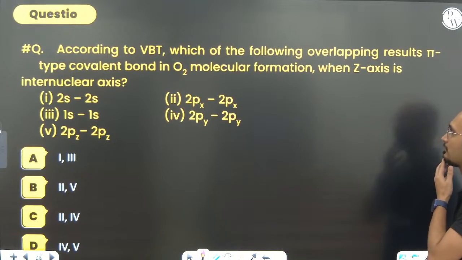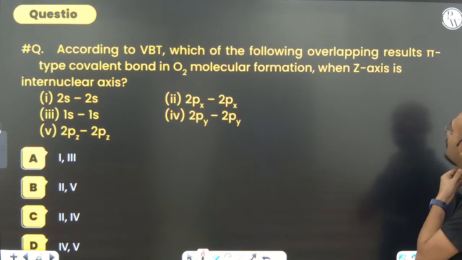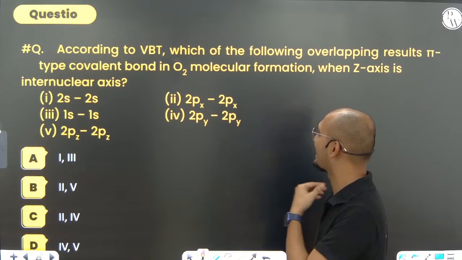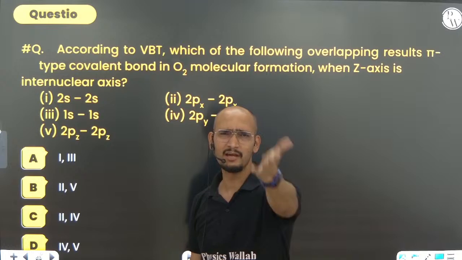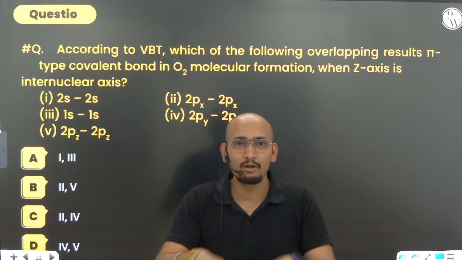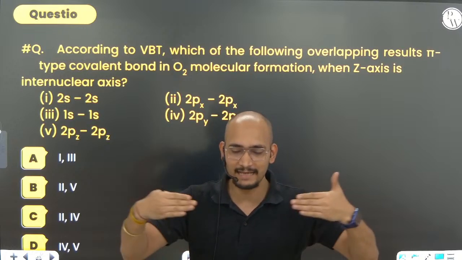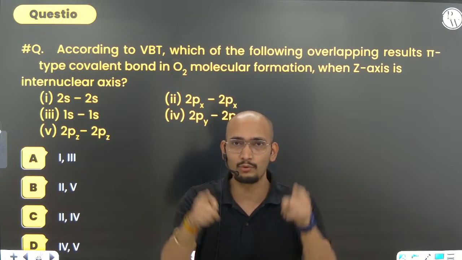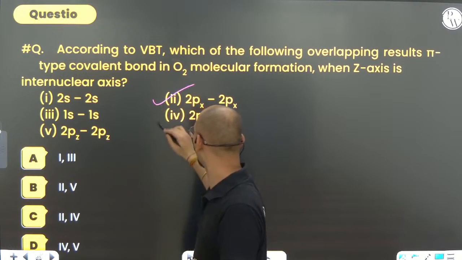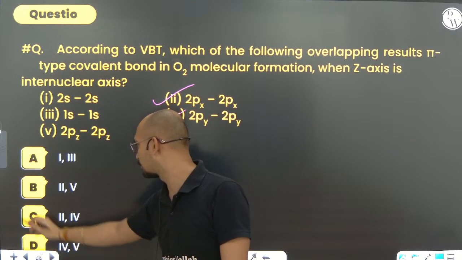According to VBT, which of the following overlapping results in pi type of covalent bond in O2 molecule formation when the Z axis is the internuclear axis? Always remember, pi is not due to end to end overlapping. It is due to collateral overlapping. If the Z axis is the internuclear axis, collateral will be towards X or Y, so it will be 2px, 2px and 2py, 2py. That is 2 and 4, the correct option.